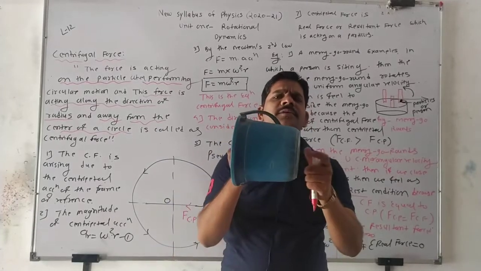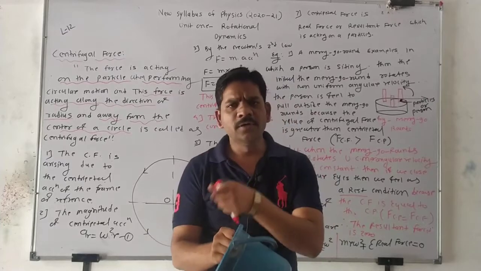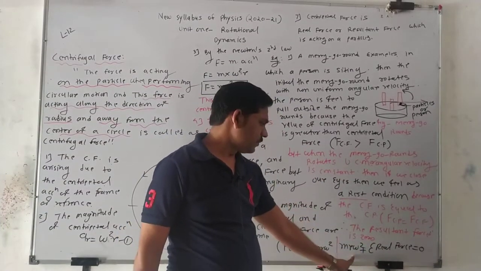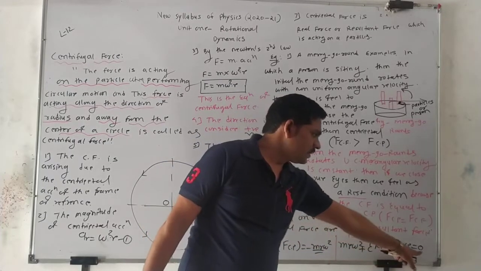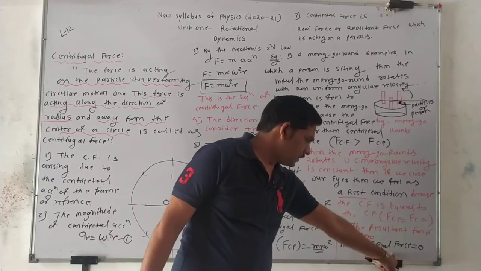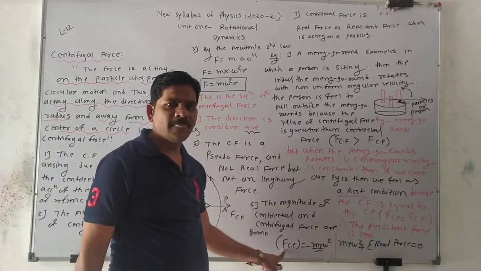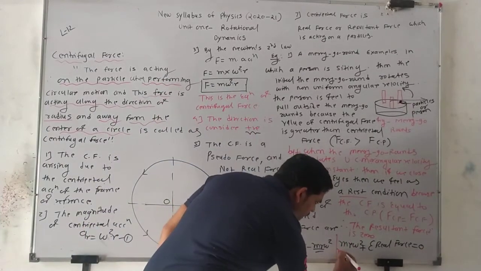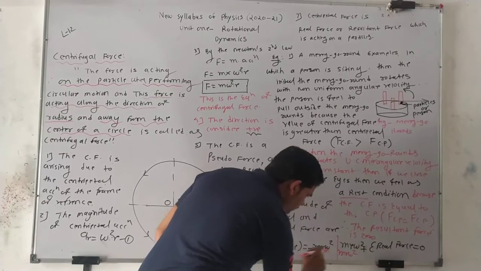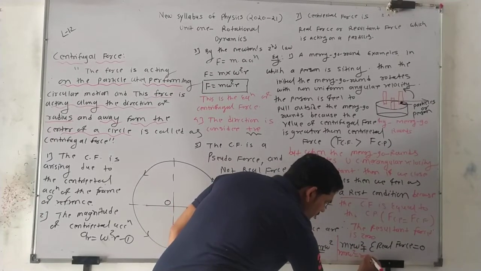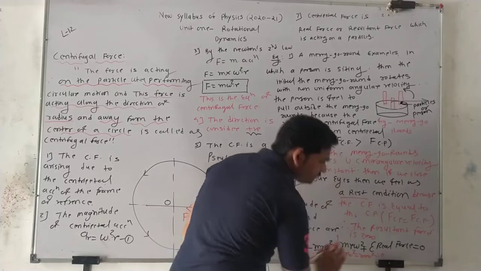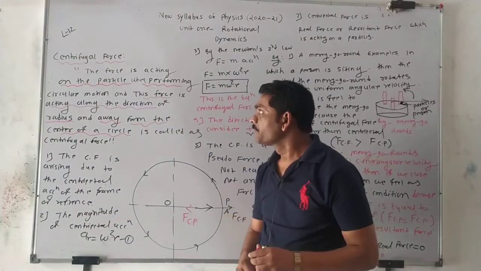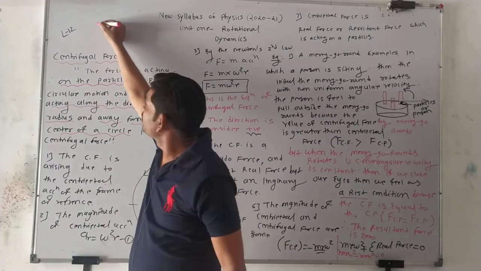Here, the water does not fall down because the value of the resultant force is 0. Means mr omega square plus real force is equal to 0. This real force is nothing but the centripetal. If you put this here, I write down mr omega square, this is minus, is equal to 0. Yes or no? Yes. This is the second example. Now consider another, the third example.